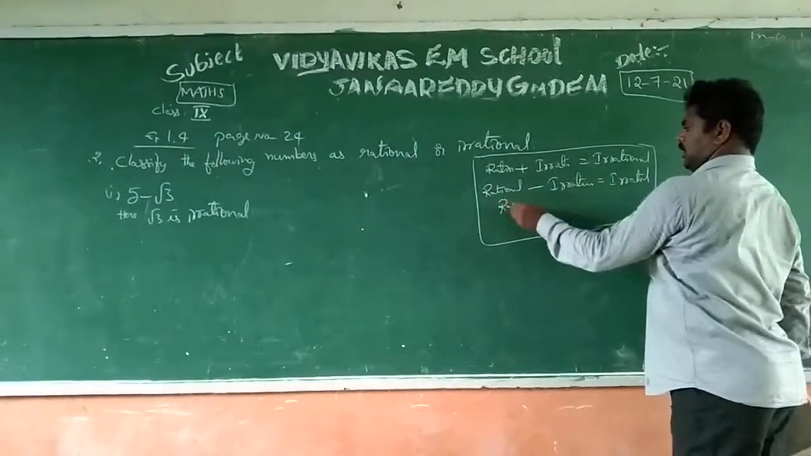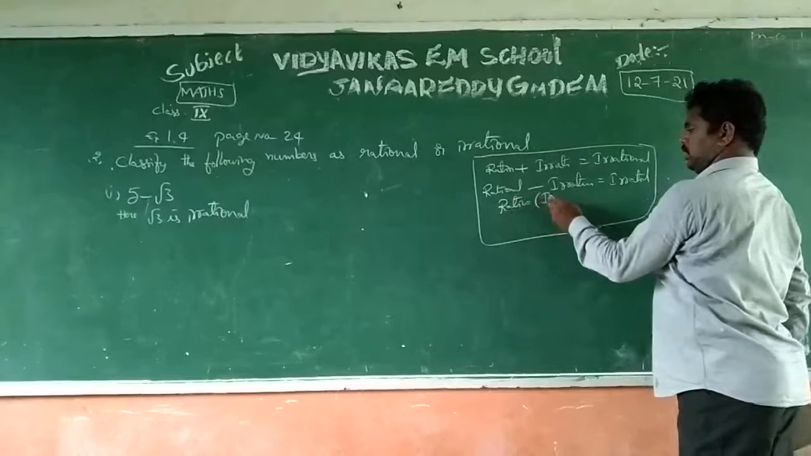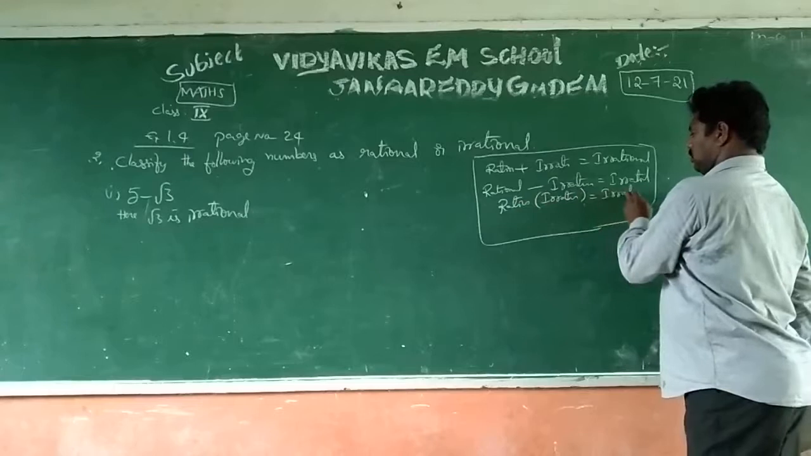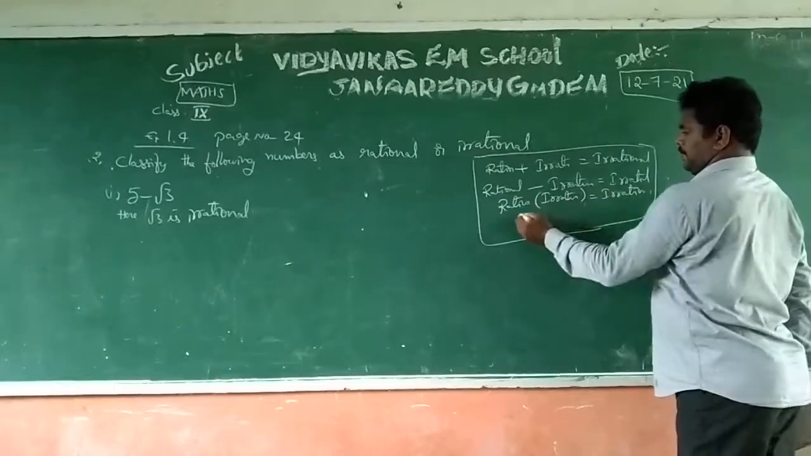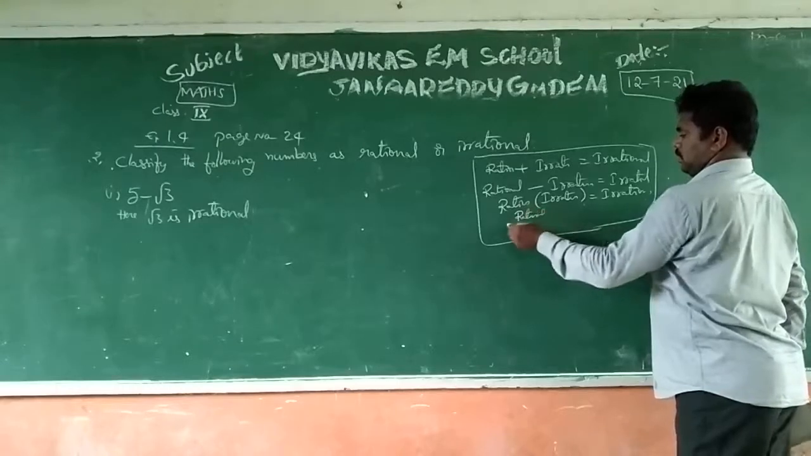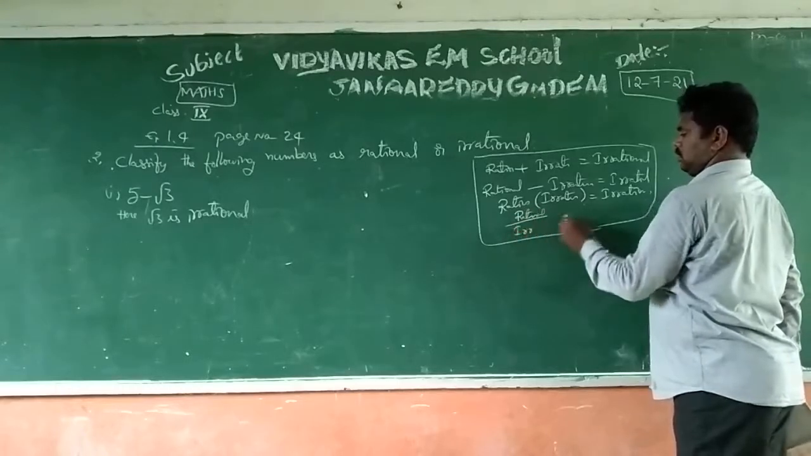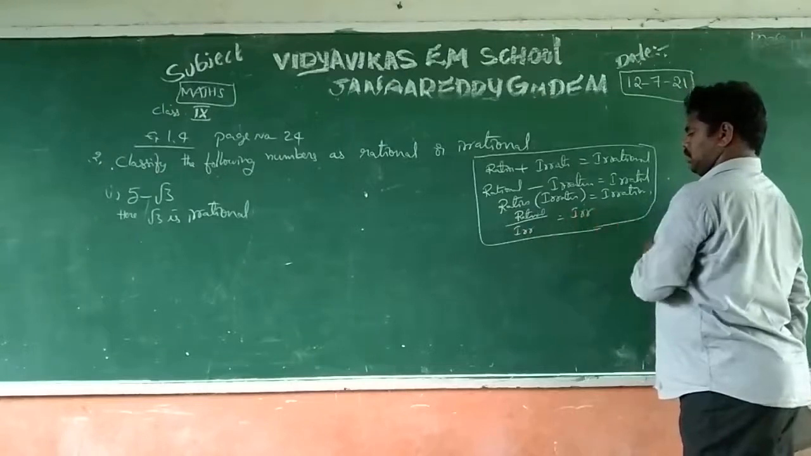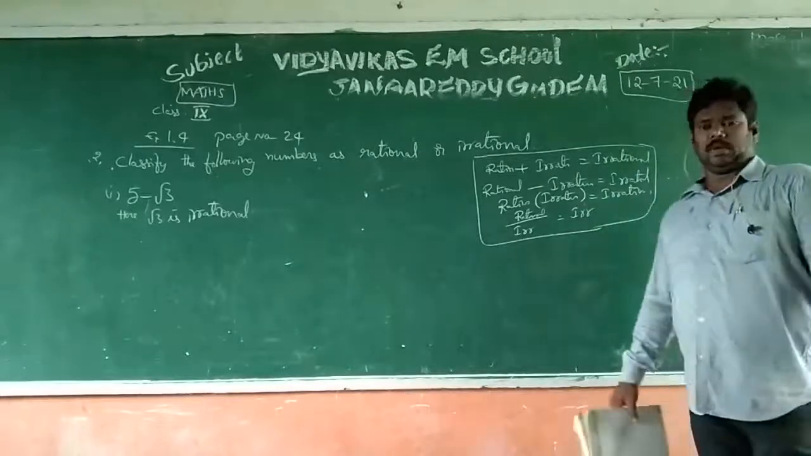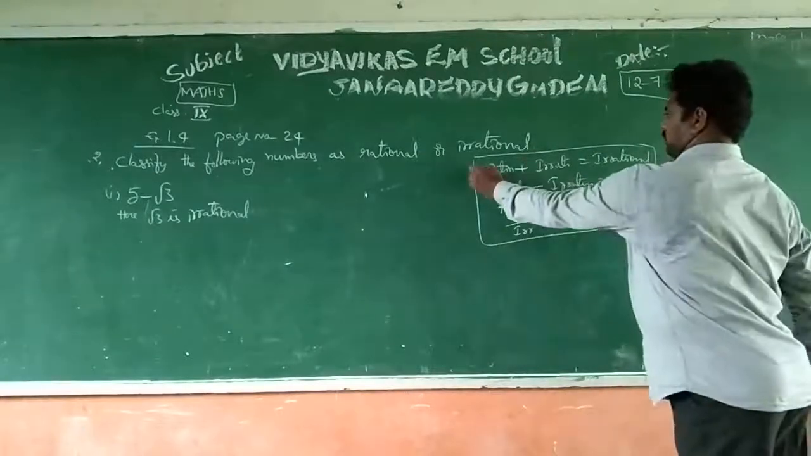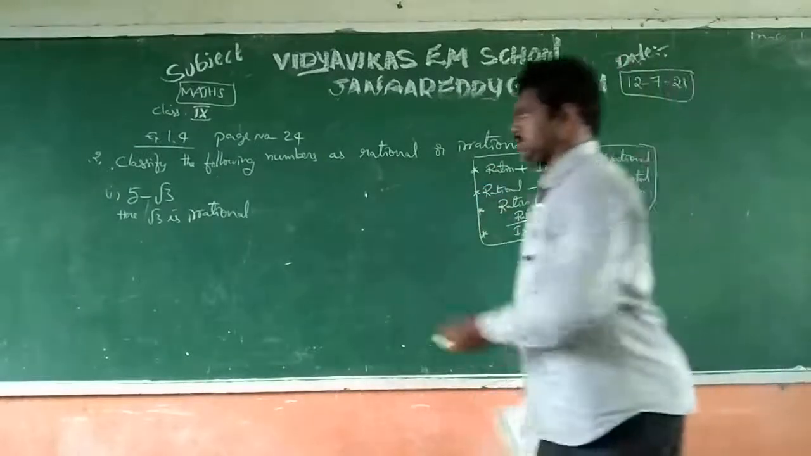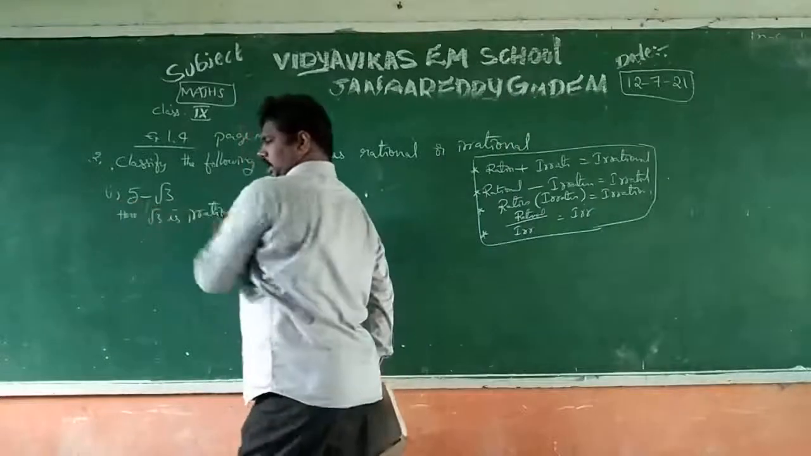And rational into irrational is also irrational, and rational by irrational is also irrational, or irrational by rational is also an irrational number. By using these points 1, 2, 3, 4, you can identify which are rational numbers and which are irrational.